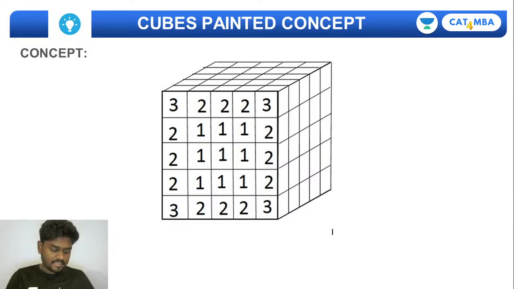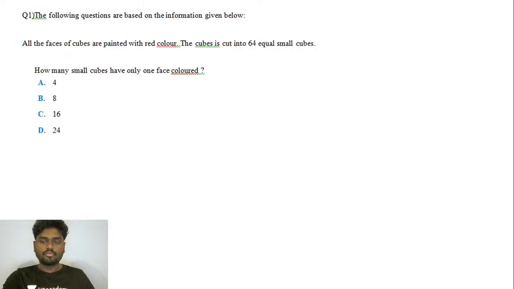So guys, most importantly, when it comes to the painted cube concept, the actual question, how it will be exactly. If you try to see here, this is our very first question. The following question is based on the information given below. If you see this, all the faces of the cube are painted with red color. Okay, this is the question. And the cube is cut into 64 equal cubes.